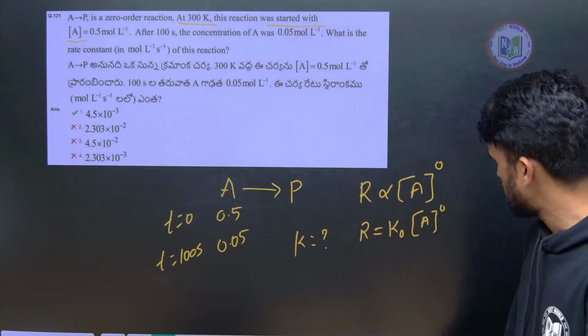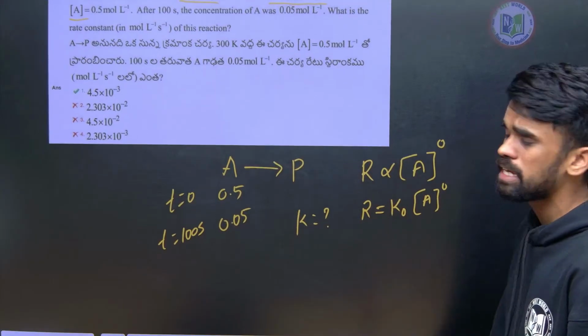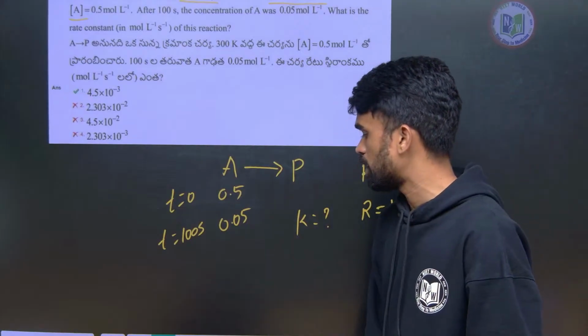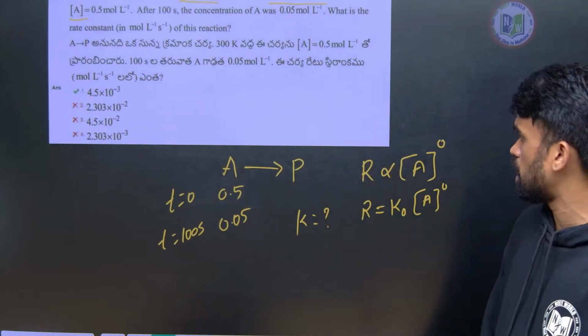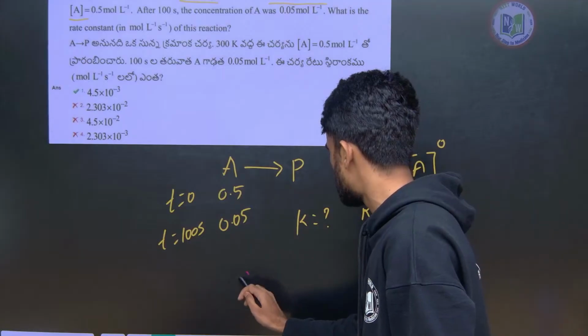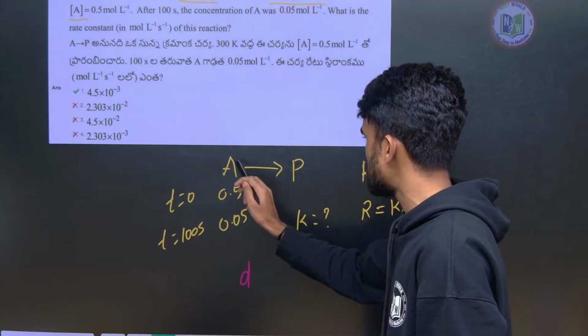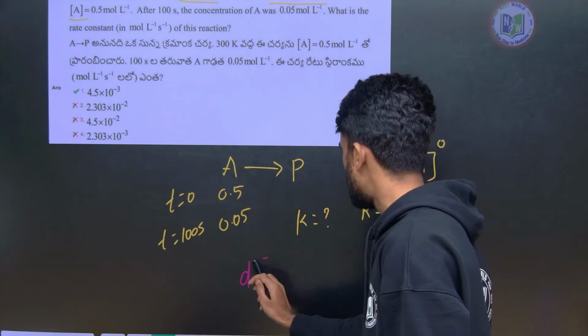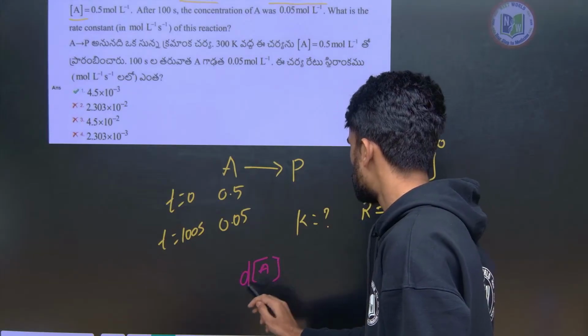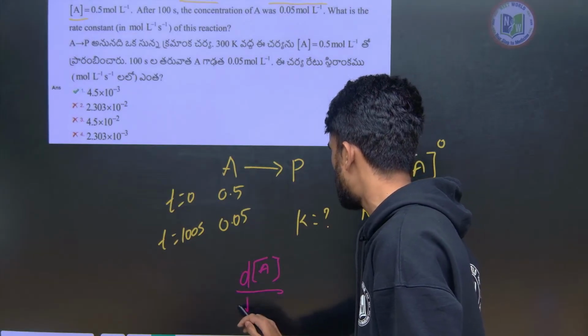Like this we can write. Now what does R represent? It is representing the rate of reaction. So how can we write the rate of a reaction? The rate of a reaction is given as the change in concentration with time. So I can write dA by dt. This is how we can write the rate equation, dA by dt.